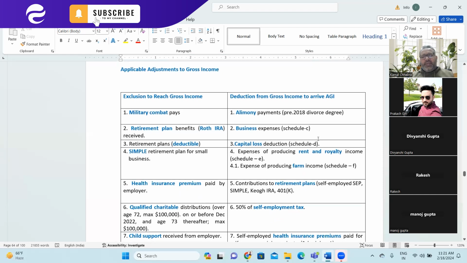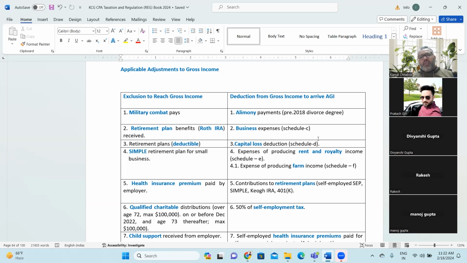So first, on the left hand side, is all exclusion to reach gross income. That means the income which is not part of taxable income, which we call exempt income most of the time, what we call it in India, right? So that is considered exclusion to reach gross income. And deduction from gross income to arrive at AGI are generally those expenses or payments which you can reduce to arrive at adjusted gross income. So that is the principal difference between these two items. First we look at exclusion to reach gross income, then we jump onto the deduction from gross income to arrive at AGI.